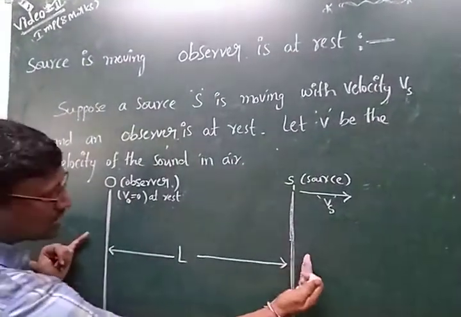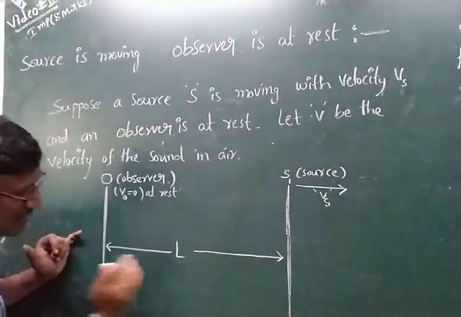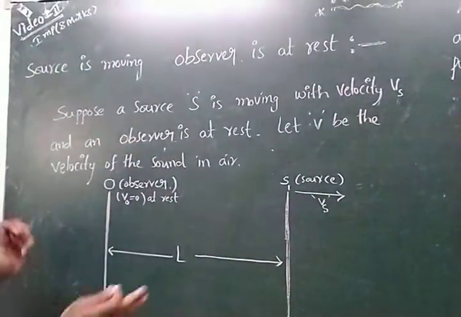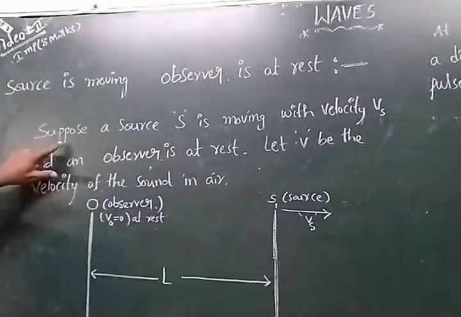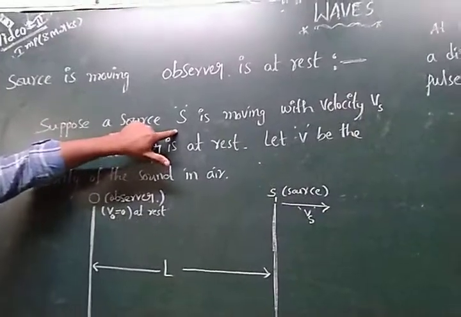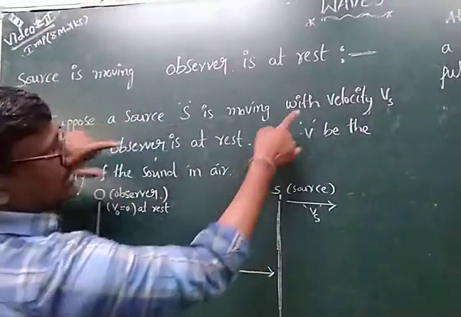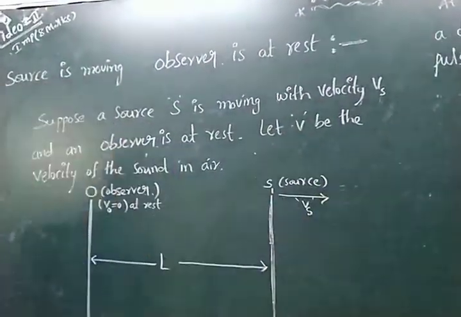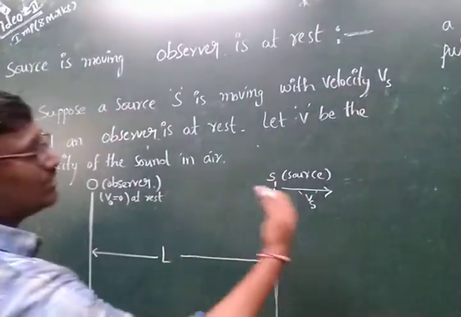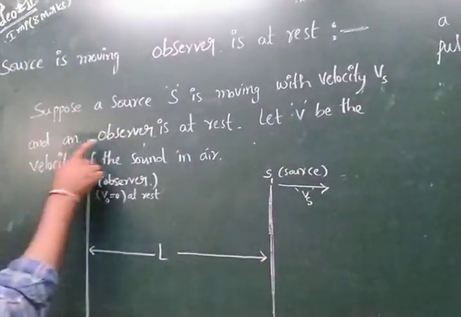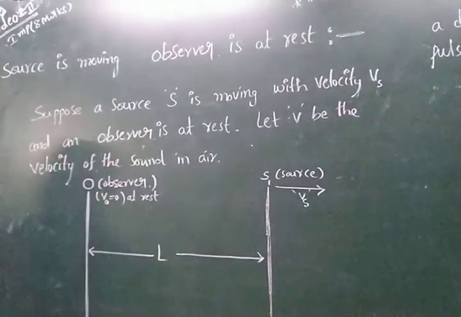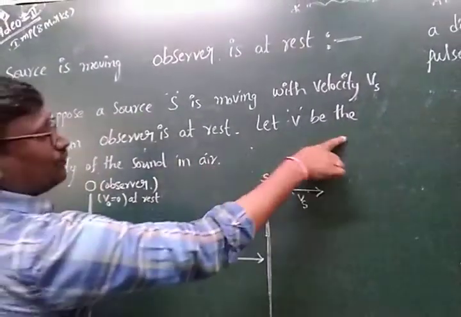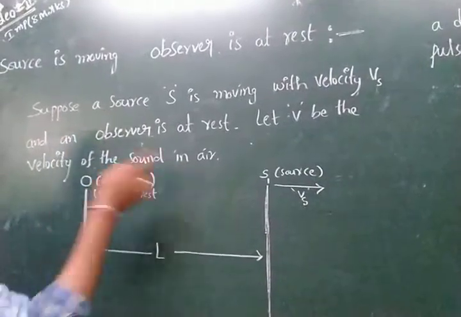Now these two are separated by a distance L. Suppose a source S is moving with velocity Vs, and an observer is at rest. Let V be the velocity of sound here.